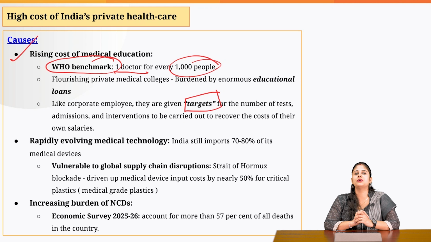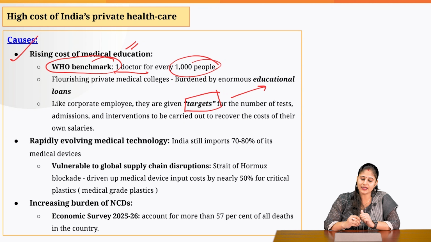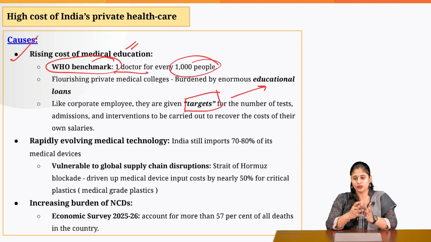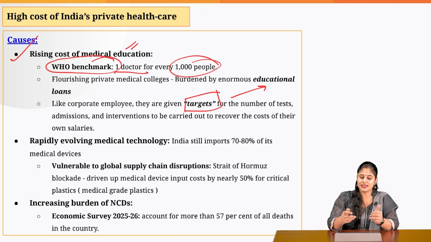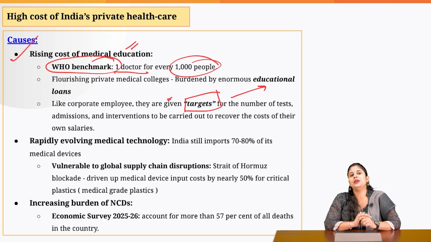They employ these people, and since these people have to repay the educational loan that they have taken to get this medical education, the hospital would tell them that they will be getting a salary based on the revenue that they help generate. So revenue generation would be one benchmark based on which the salaries of these people, who have just become a part of the private healthcare sector, would be determined.